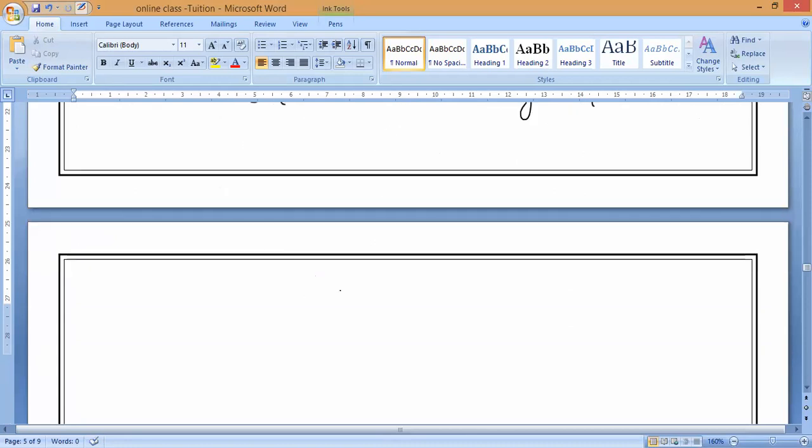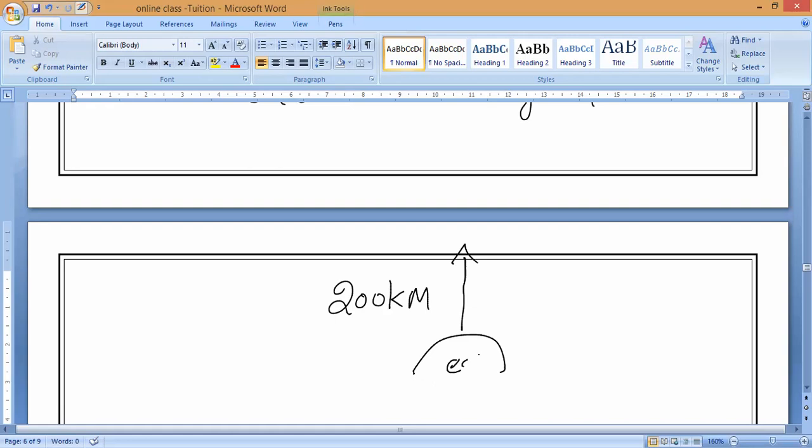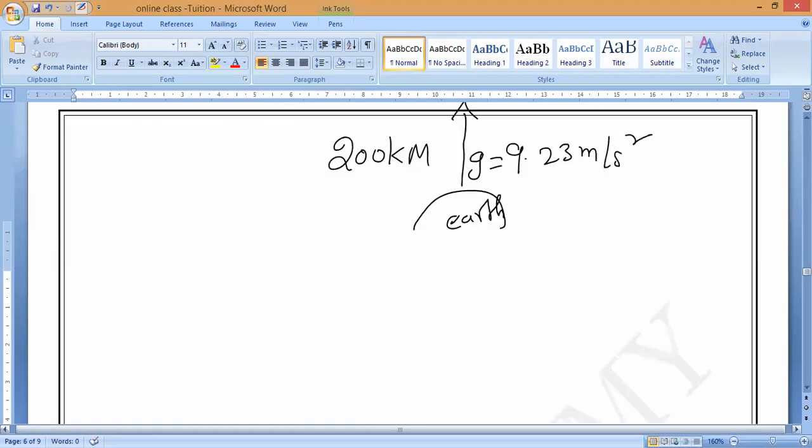Now, if you go 200 kilometers above the ground, then if you check, it is 9.23 meter per second square. Like that, it decreases.